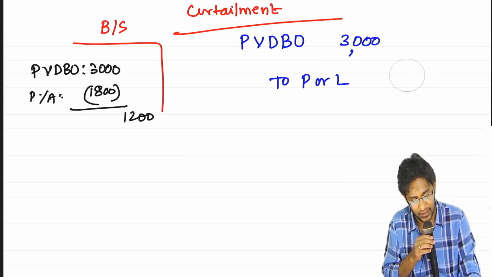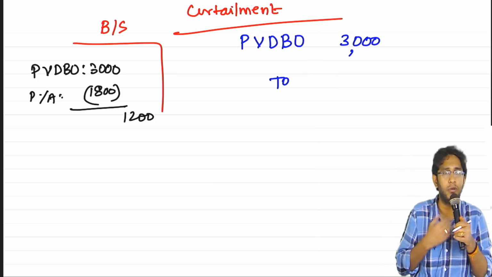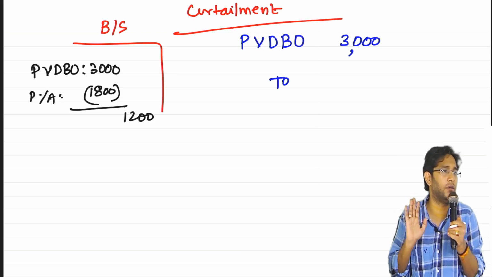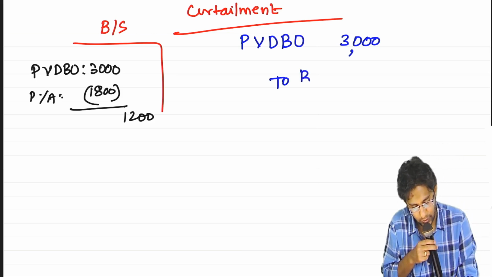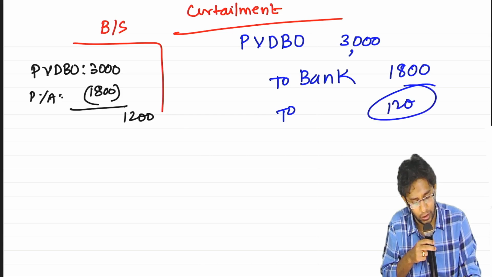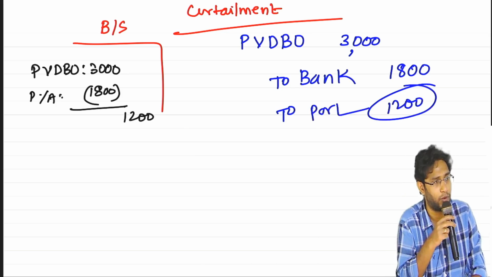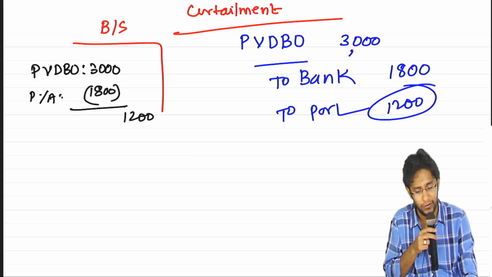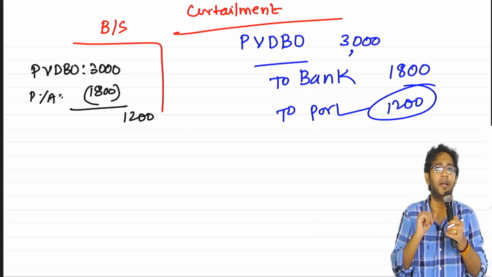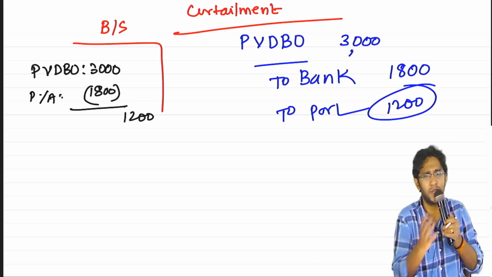Sometimes curtailment will happen with settlement. You call all the employees and tell them, we owe you 3000, but we will pay you only 1800. The remaining amount you have to forget. They say okay. In that case, what will you do? To bank 1800, whatever you are paying, you write that. The remaining amount that you need not pay, gain on curtailment. If you see the PVDBO history, CSC and IC to PVDBO are created via P&L. When the liability is not payable, a reversal also should go into P&L. That's the whole part.